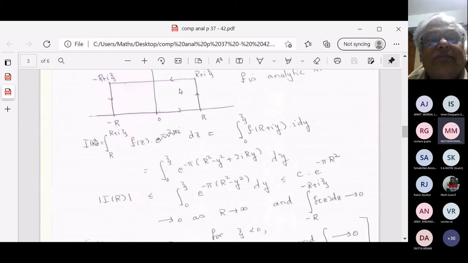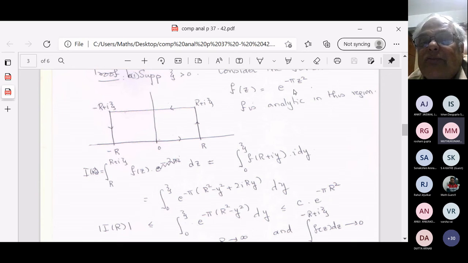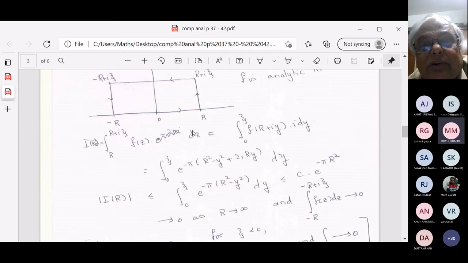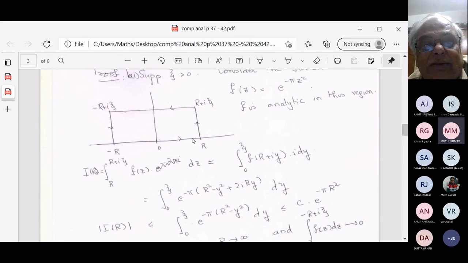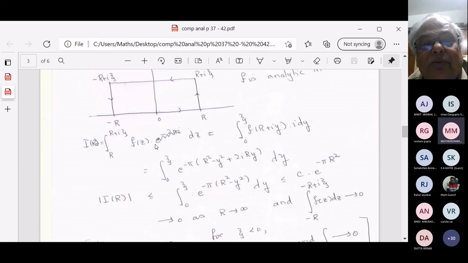So I look at this contour. What do I know? This particular function f is analytic in the whole complex plane. Here I have a closed contour in the complex plane. Therefore, the integral of f over this closed contour is 0. Here r is a finite thing. What happens to these vertical lines? In these vertical lines, r to r plus i psi, look at this vertical line on the right. R is some positive number. What is the integral of f of z dz from r to r plus i psi?